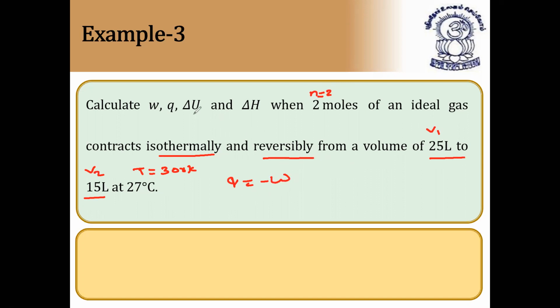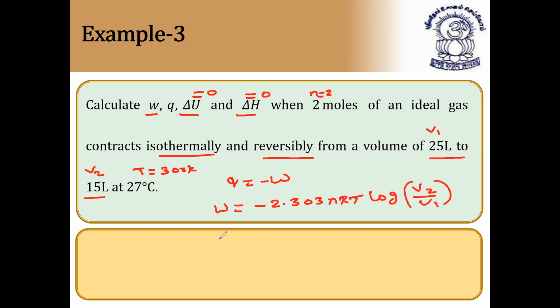Since delta U and delta H become 0 because this is an isothermal process, delta U is equal to 0 and delta H is equal to 0. So only we need to find W. So how to calculate W? W is equal to minus 2.303 nRT log of V2 by V1.